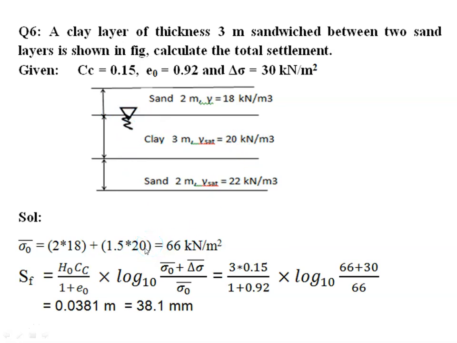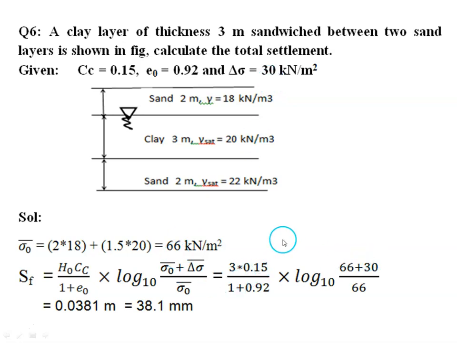So here there is a small mistake. Don't take 20 minus 9.81 because it is effective stress. Effective stress equal to total stress minus pore water pressure. So when you want to calculate the effective stress directly, you have to take the effective weight, that is submerged unit weight, if it is submerged. Okay, because it is below the water table, take 20 minus 9.81. Then we will get the initial effective overburden pressure. Then increase in stress is directly given, that is 30.